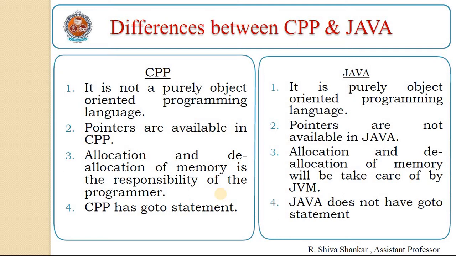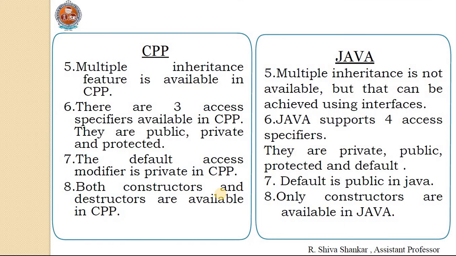CPP has the goto statement. Java does not have the goto statement. Multiple inheritance is available in CPP, whereas in Java, multiple inheritance is not available, but it can be achieved using interfaces. There are 3 access specifiers available in CPP. They are public, private, and protected. Java supports 4 access specifiers. They are private, public, protected, and default.